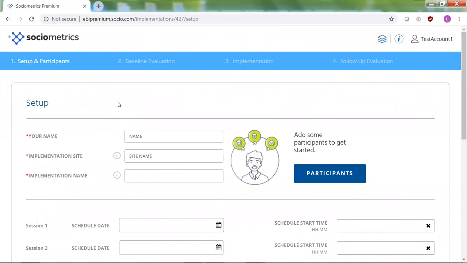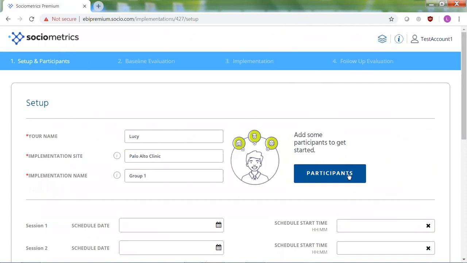All right, so we can start on this screen where we set up our implementation by entering some details for it. One is your name. My name is Lucy. The implementation site where you intend to implement the EBI, so I'll put in Palo Alto Clinic, and the name of your implementation, so I'll put in Group 1. And this is one of the ways you can track the different EBI implementations that you might have with different groups or at different locations by putting that information in here.